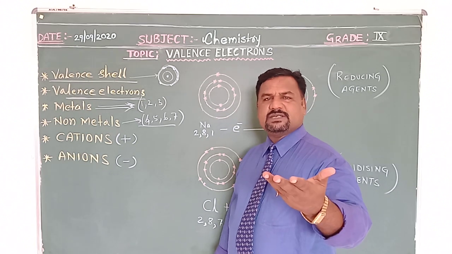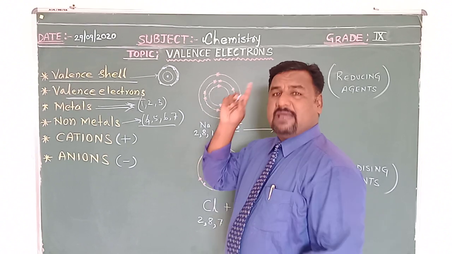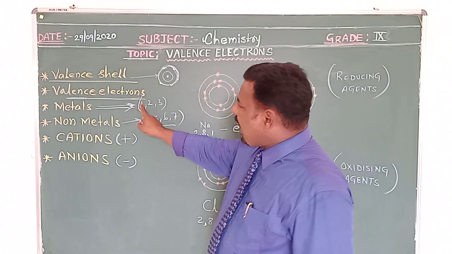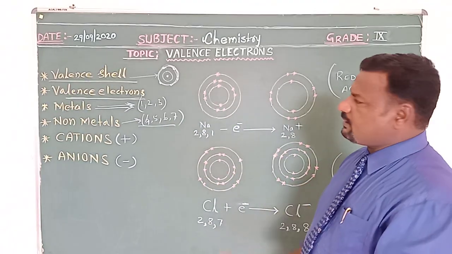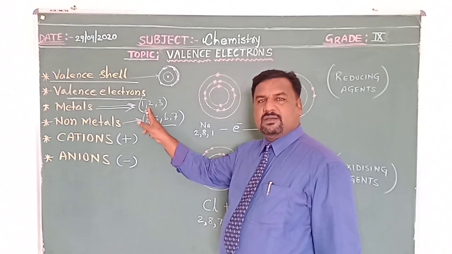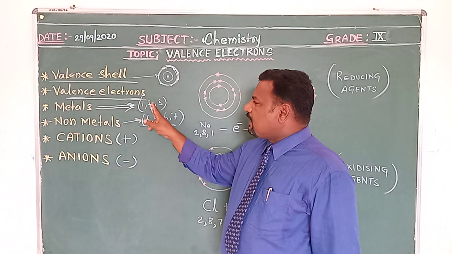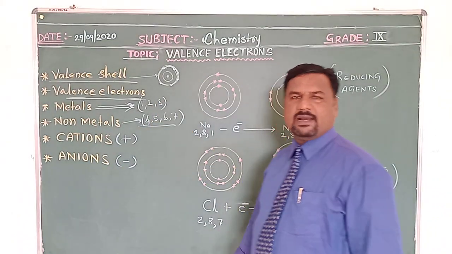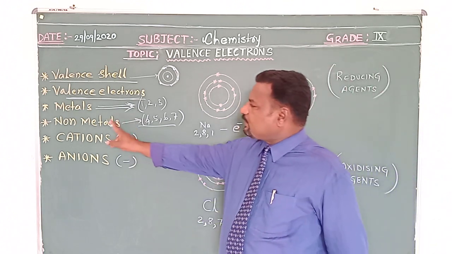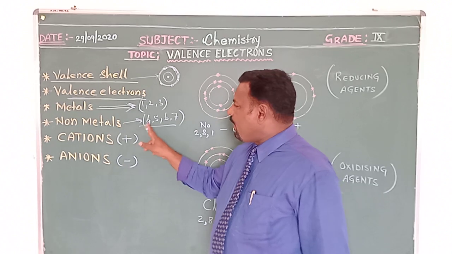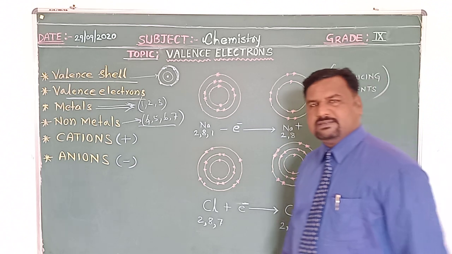Which elements come under metals? The elements which contain 1, 2 or 3 electrons in the valence orbit we call metals. The exception is helium and hydrogen. All others who possess 1, 2 or 3 electrons in the valence orbit are metallic elements. And non-metals will have 4, 5, 6 or 7 electrons in the valence cell.